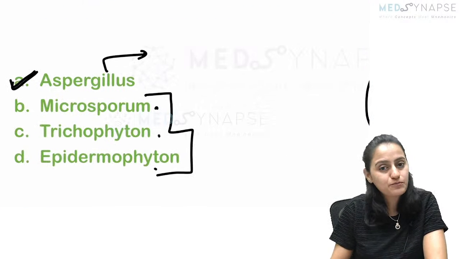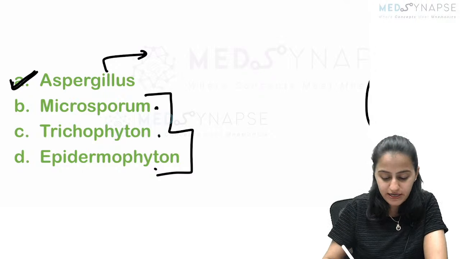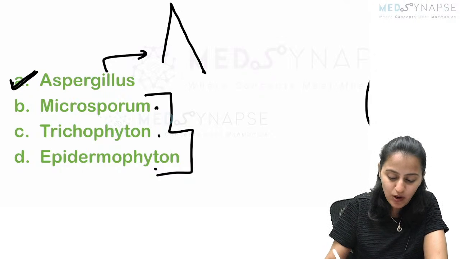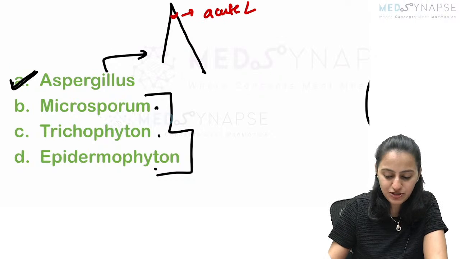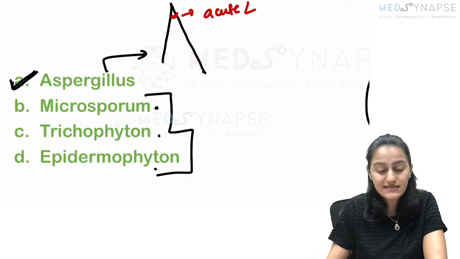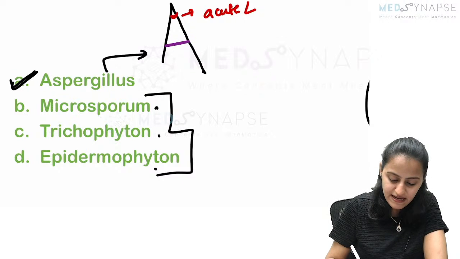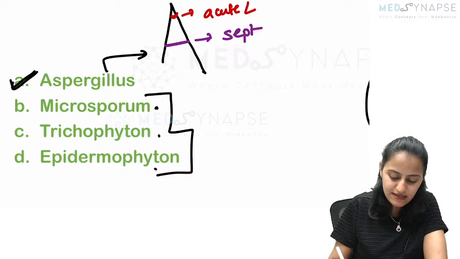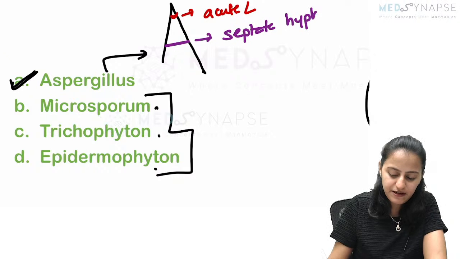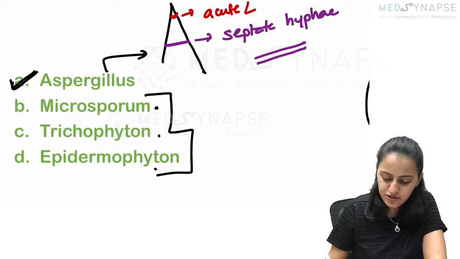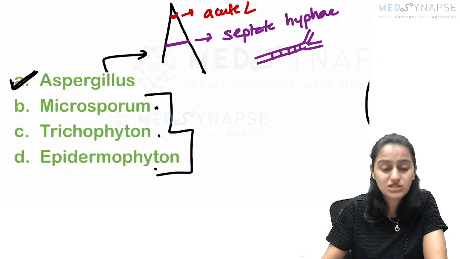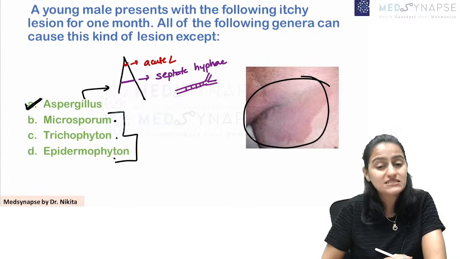A very, very important point for Aspergillus you should never forget: what angle branching is Aspergillus? Remember, this is acute angle branching. Is it septate hyphae or non-septate hyphae? When I write A, the line tells me that this is septate hyphae. So septate hyphae with acute angle branching. If these are the hyphae, there is acute angle branching, it is Aspergillus. You should never forget this for Aspergillus.